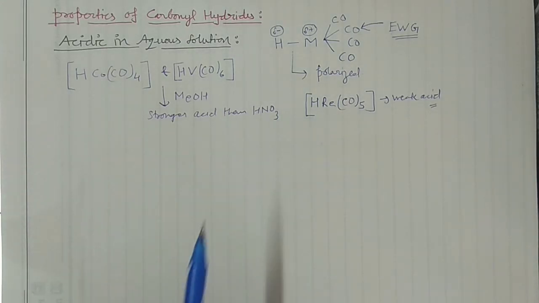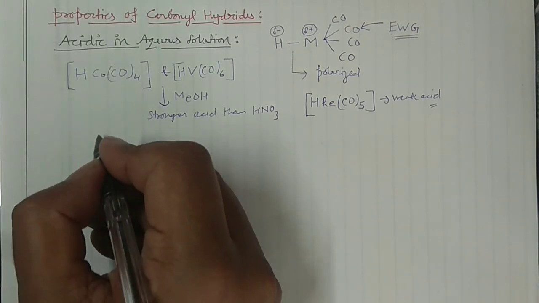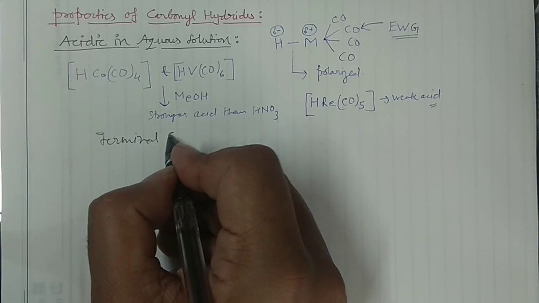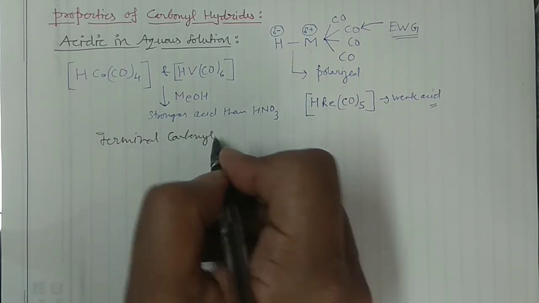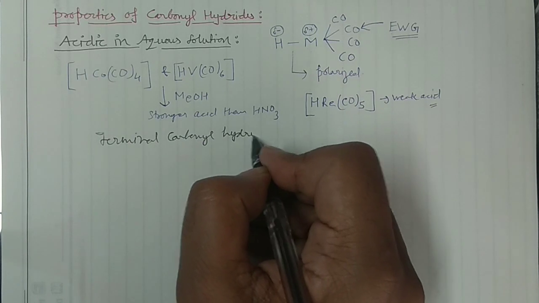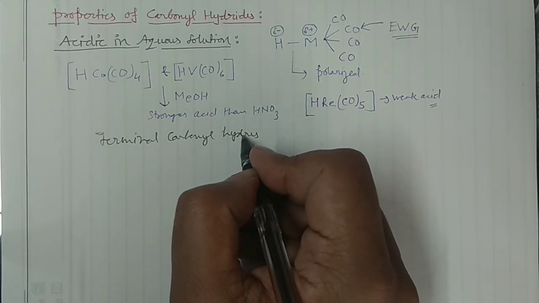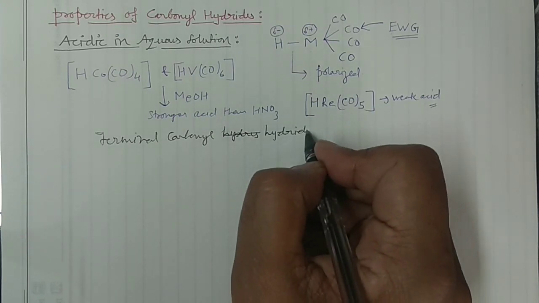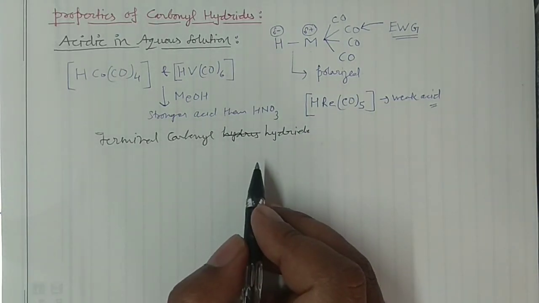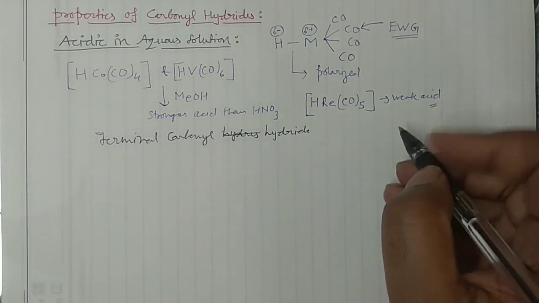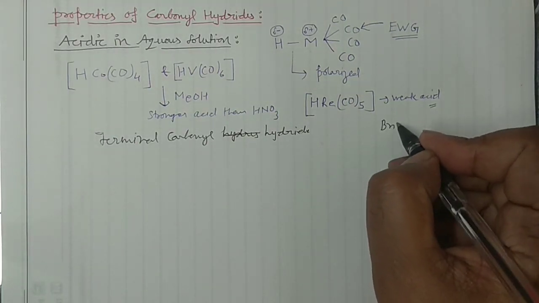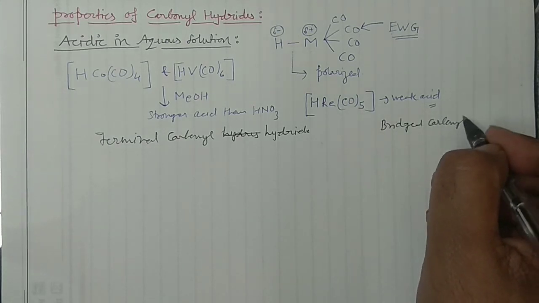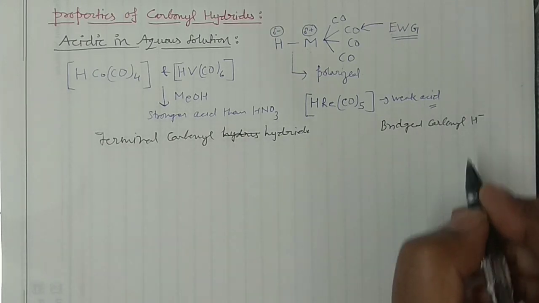If you have terminal carbonyl hydrides, the hydrogen is present in the terminal positions, and then you may have the bridged carbonyl hydrides. I'm writing H negative for this one.